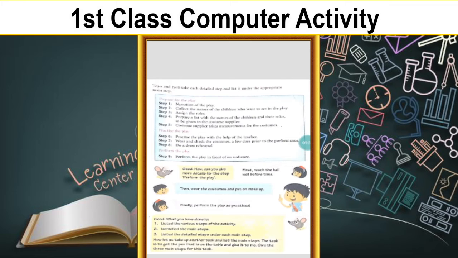So first step, narration of the play. So they will narrate, then collect the names of the children and then assign the roles. So they will assign each and every role to each of the persons, like elephant, giraffe, cat, dog, parrot, like that. Prepare a list with the names of the children and their roles to be given to the costume supplier.